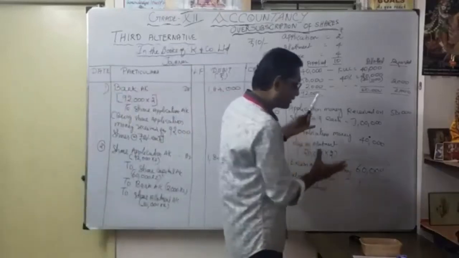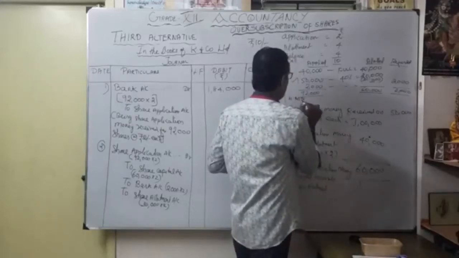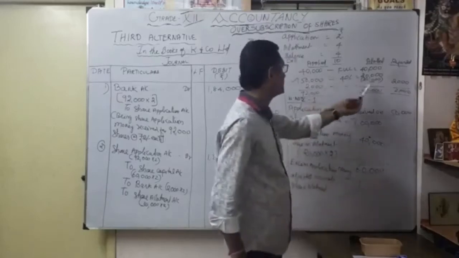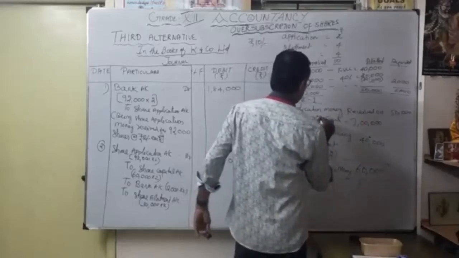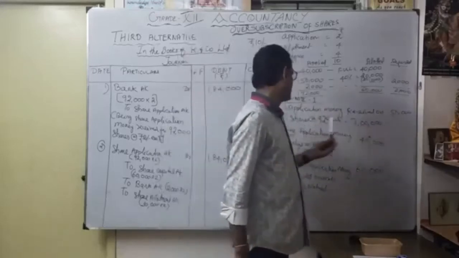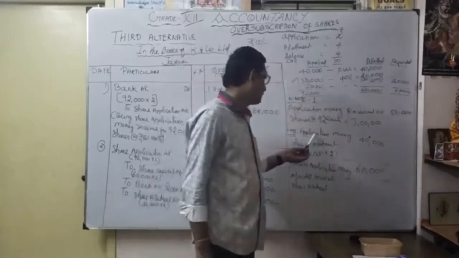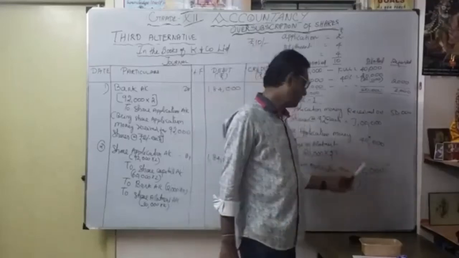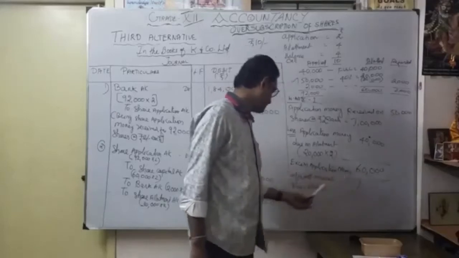You can write this format also as a working note number 1. Understood? Yes, application money received on 50,000 shares at 2 rupees each, 1 lakh. Actually, how much allotted? Less. Application money due on allotment: 20,000 into 2, 40,000. The balance 60,000, the excess application money, is adjusted towards share allotment. Plus 60,000 mentioned here.